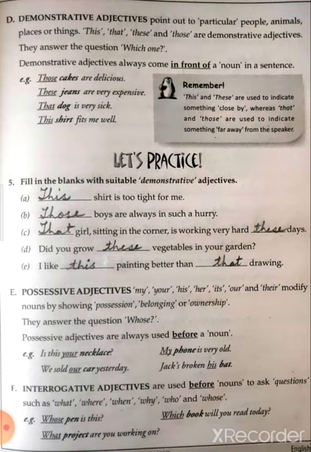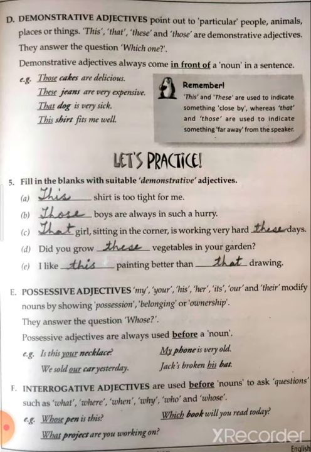Possessive adjectives. My, your, his, her, its, our, and their modify nouns by showing possession, belongings, or ownership. They answer the question whose. Possessive adjectives are always used before a noun. For example, my phone is very old.